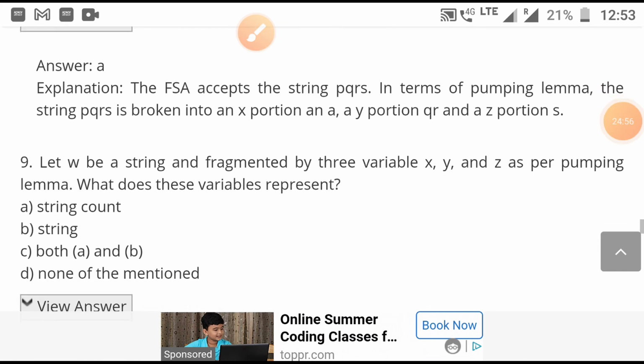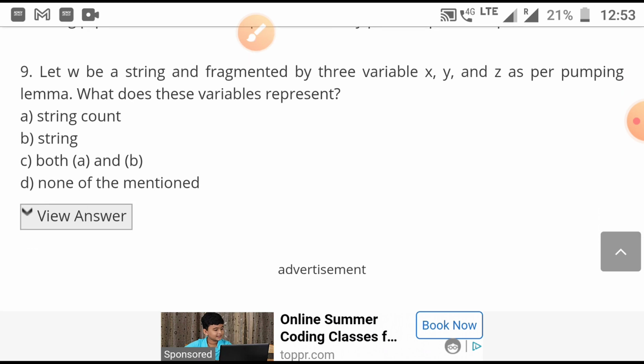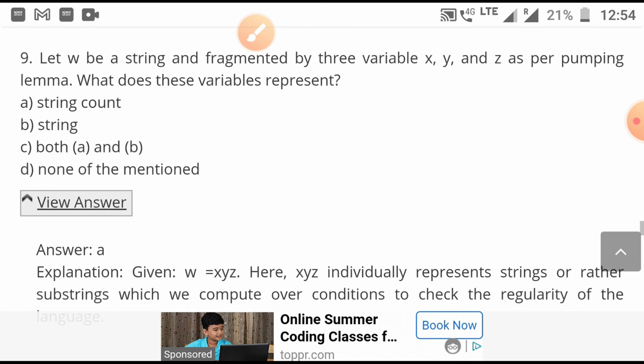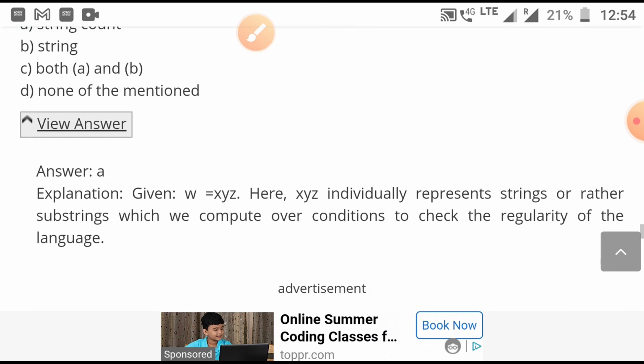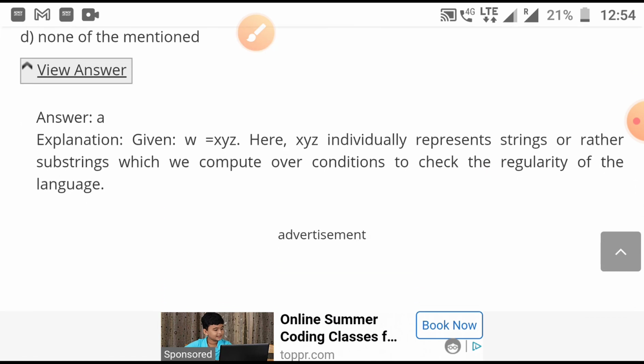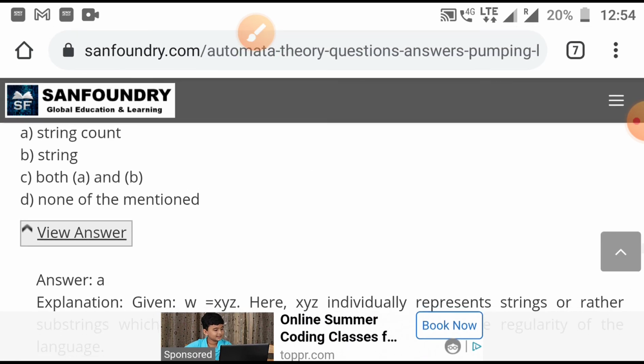Now moving on to another question. Let W be a string fragmented by three variables x, y, z as per the pumping lemma. What do these variables represent? String, counts, both, or neither? I think it should be strings. X, y, z individually represent substrings which we compute over a condition to check the regularity of the languages. So the correct option is string.